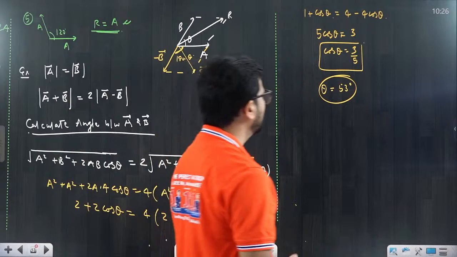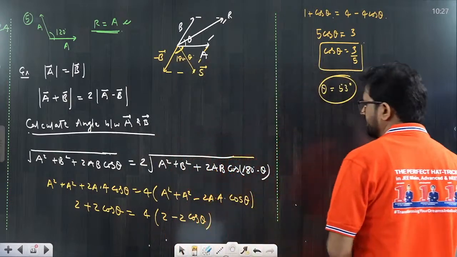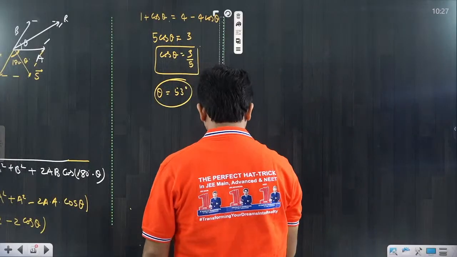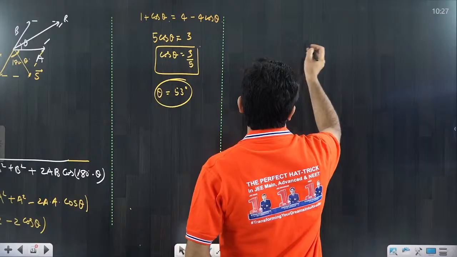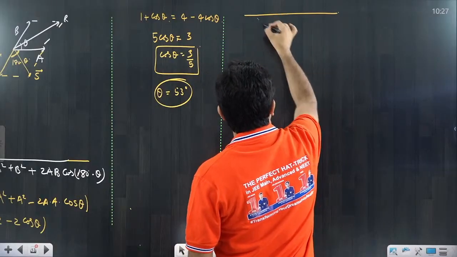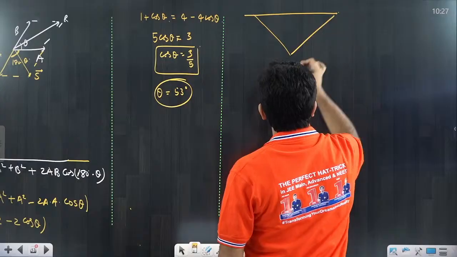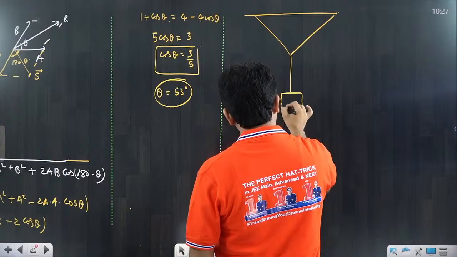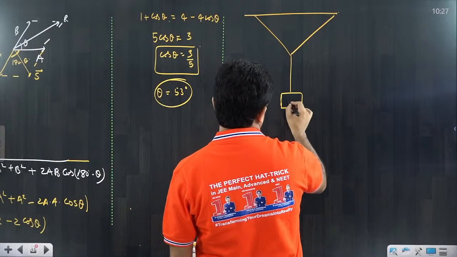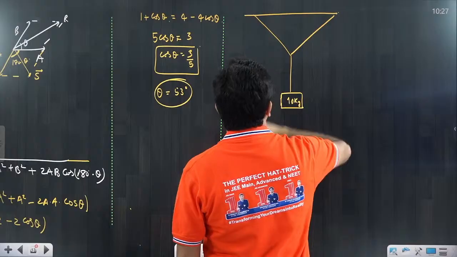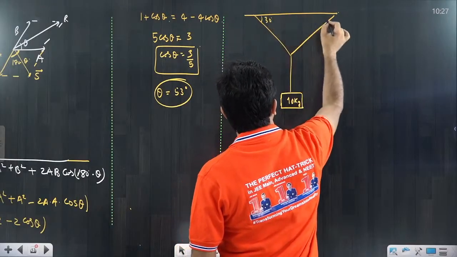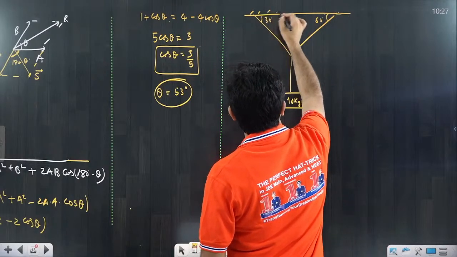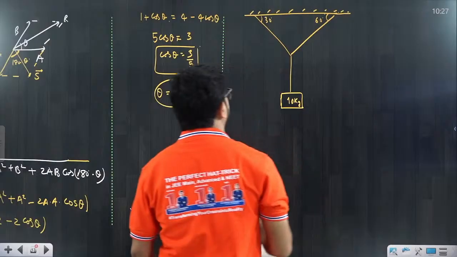I am just telling you one more problem that you have to understand related to the vectors. So you have to understand how to take resolution also. You will see the question. Suppose if I say here that there is a one block. Don't confuse, this is not a next chapter question, but we can understand it. Suppose there is a 10 kg block and this angle is 30 degree. It is a 60 degree, beta.